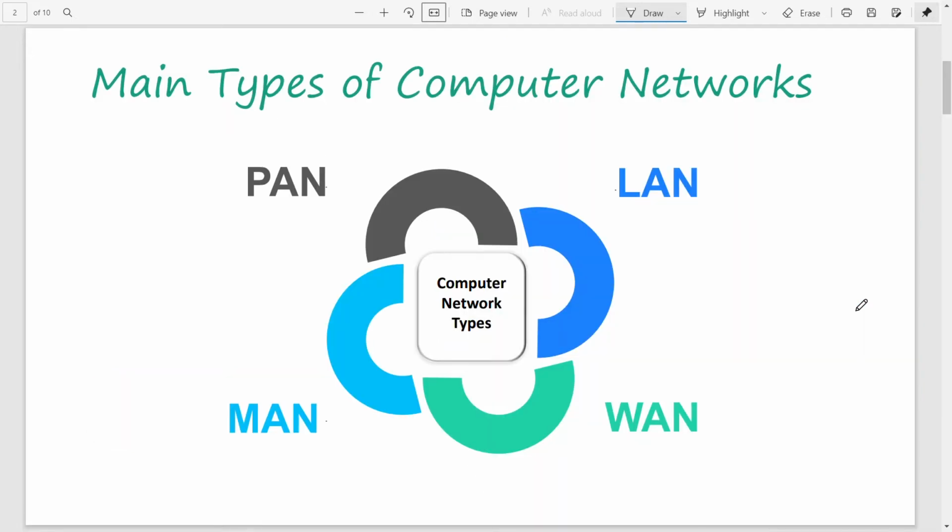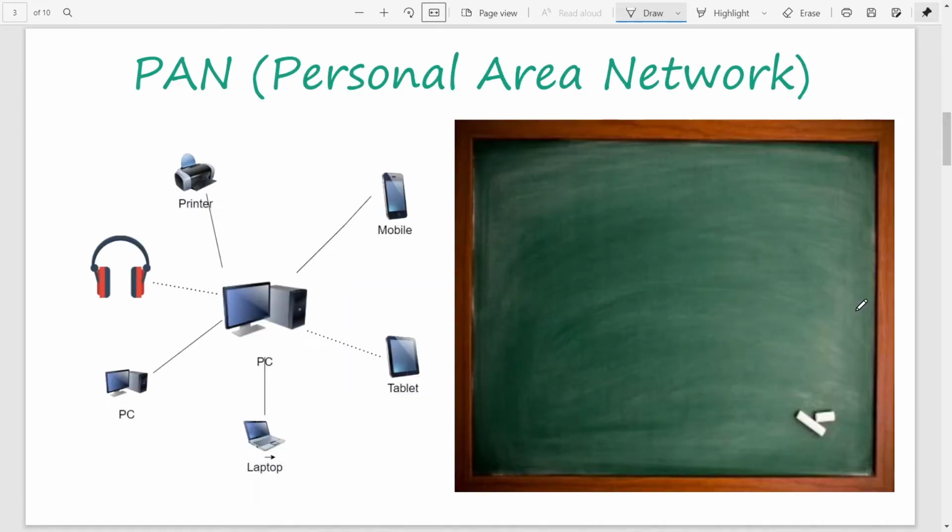There are four main types of computer networks. They are PAN, LAN, MAN and WAN. We will consider each separately in detail. First one is personal area network.